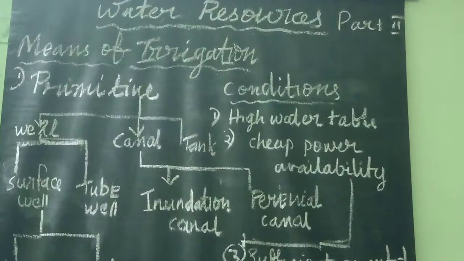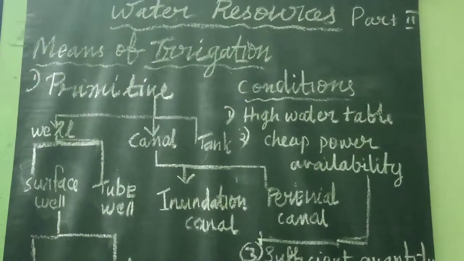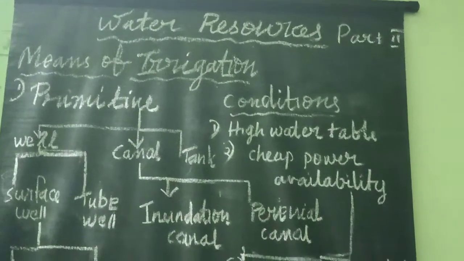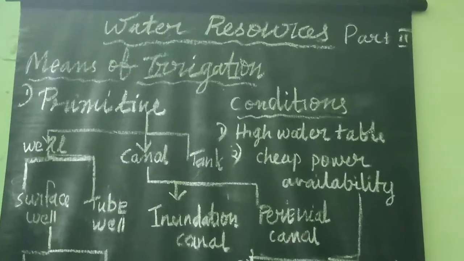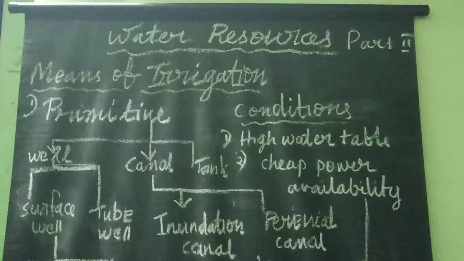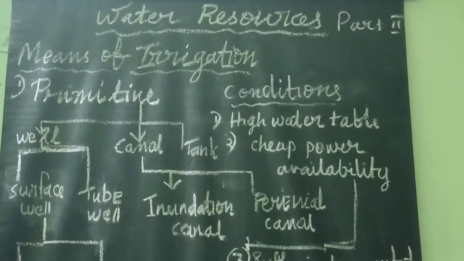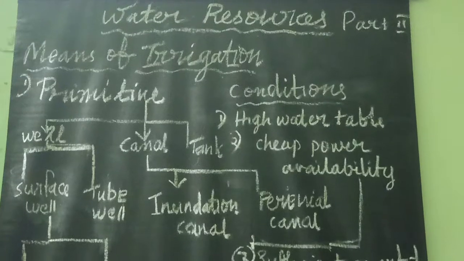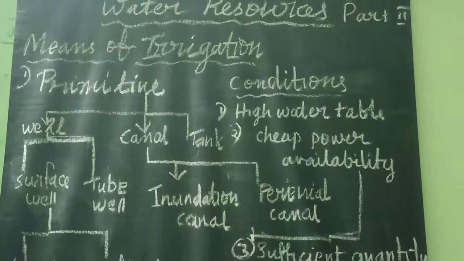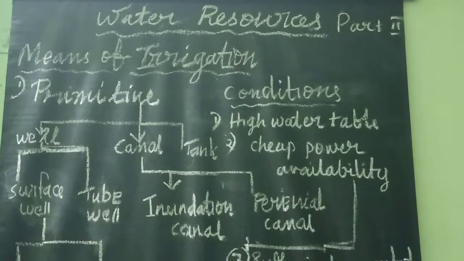Different sources of irrigation are used in India depending upon the topography, soils, rainfall, availability of surface water or groundwater, nature of rivers, requirement of crops, etc. So the main sources of irrigation used in different parts of the country are wells, tube wells, canals and tanks.